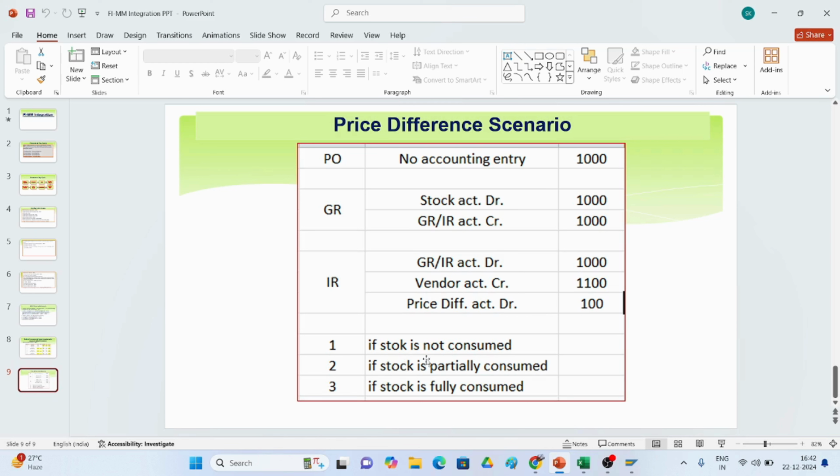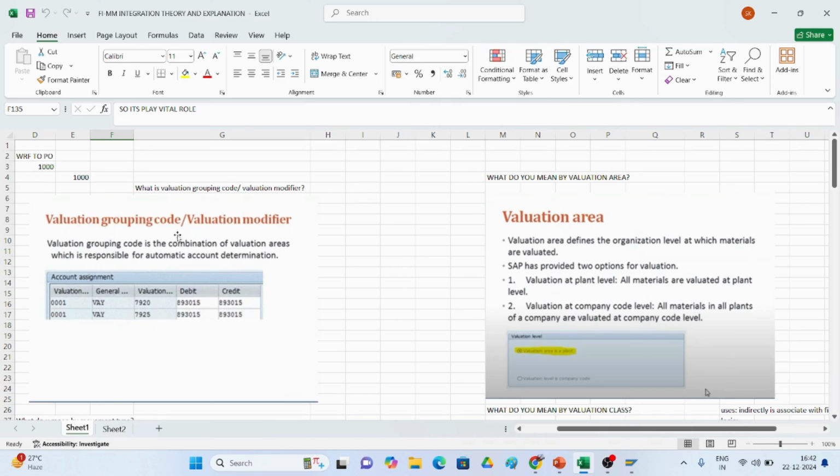So if the stock is not consumed, first one. If the stock is partially consumed, second one. If the stock is fully consumed, third one. This is about the FI-MM integration. And one more thing, I want to discuss what the transaction keys are, and what the valuation grouping code and valuation modifiers are. I would like to explain once.